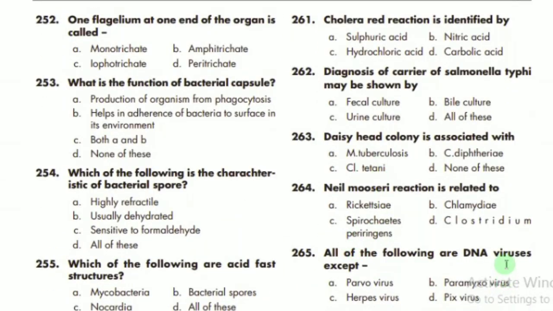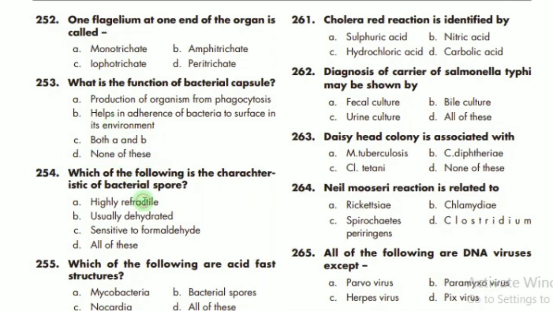MCQ 252 says that one flagellum at one end of the organism is called monotrichate. A is the correct option. What is the function of the bacterial capsule? The main function of the bacterial capsule is to protect the bacteria from phagocytosis and to help in adherence, both. There is no option of protection, so none of these is the correct option.